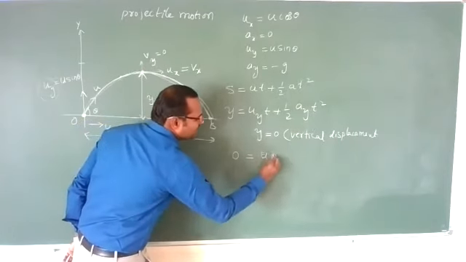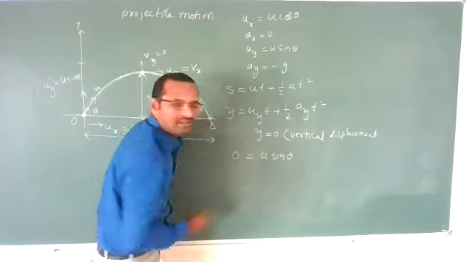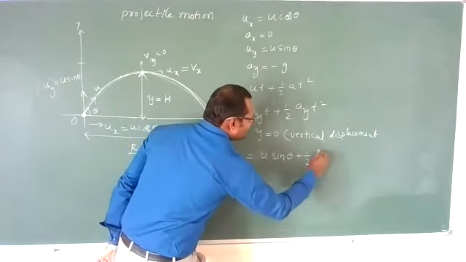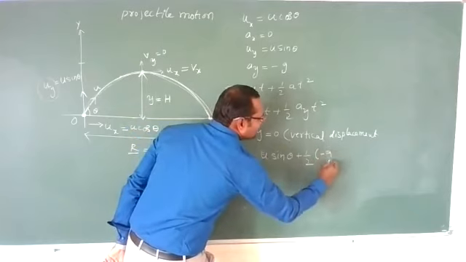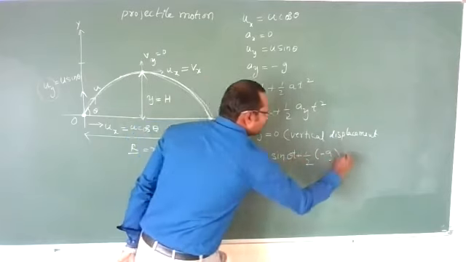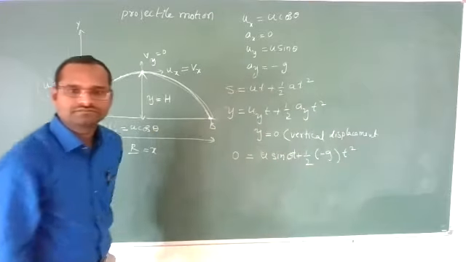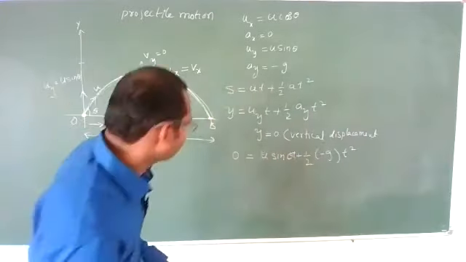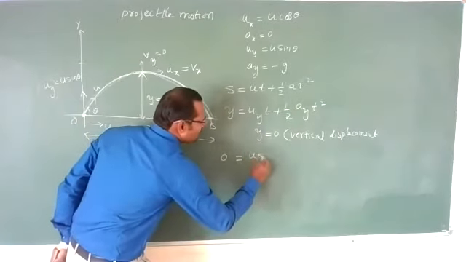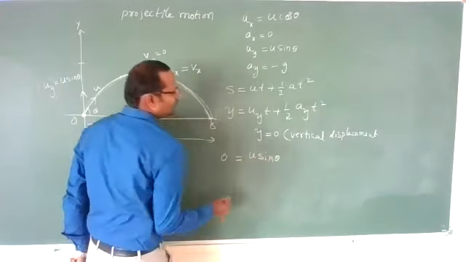uy is nothing but u sin theta, plus half into a, which is minus g, into t square. So 0 is equal to u sin theta into t.